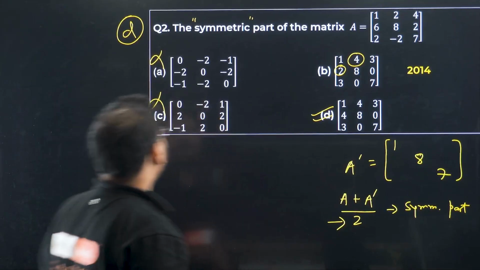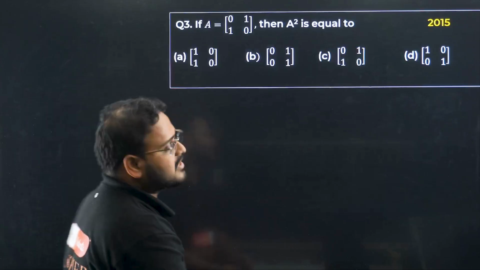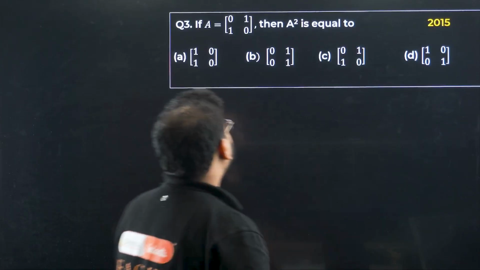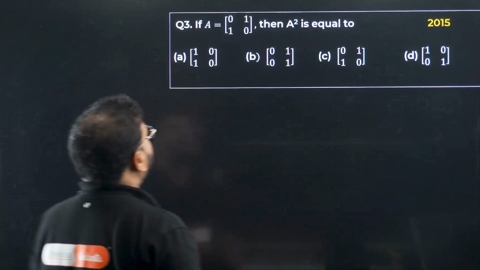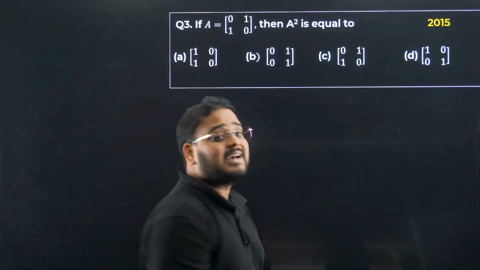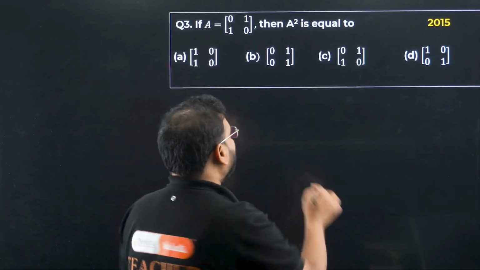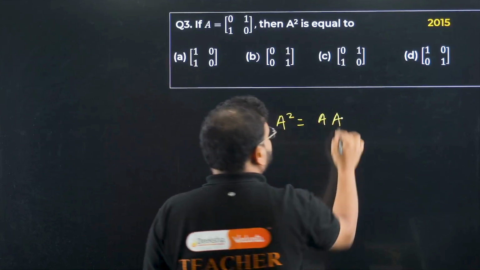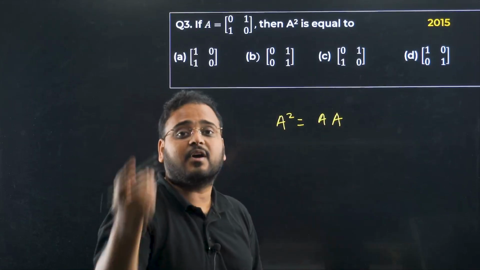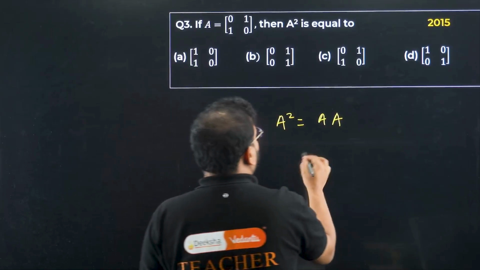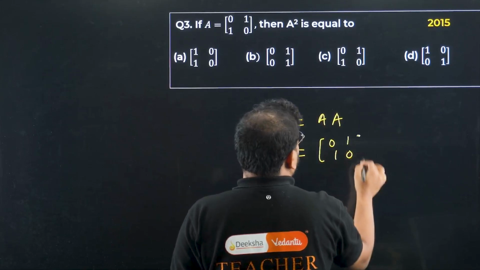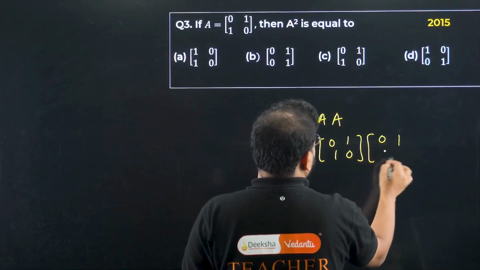Question number 3 coming your way. Another easy question. Are you able to find these questions easy? Yes. Question number 3, again a PYQ from 2015, asking to find A square. So difficult, oh my god. What is A square? Remember, positive integral power, positive index of a matrix A: A into A. What is A into A? 0, 1, 1, 0 times 0, 1, 1, 0.